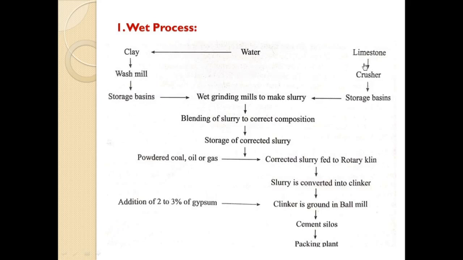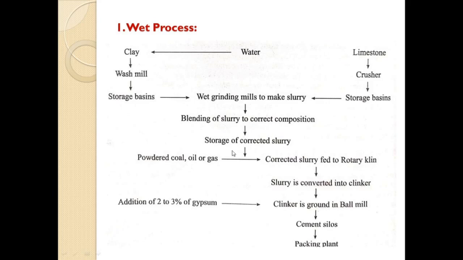Then limestone is crushed and again it is stored in a basin. Then both clay and limestone are ground to make a slurry. Okay, so after making this slurry, it is blended to the correct composition. Okay, means the correct composition, whether the lime is 60 to 67% or not, these are all checked in this particular section, and then this corrected slurry is stored again in storage basins.